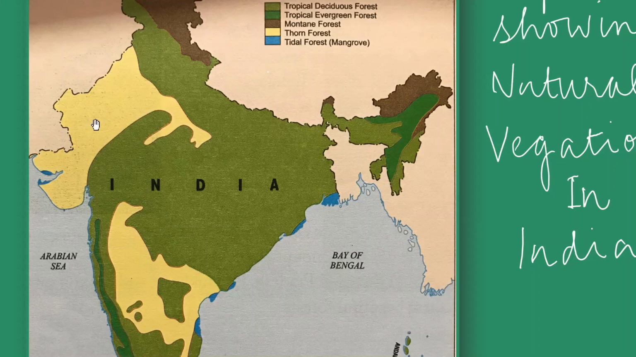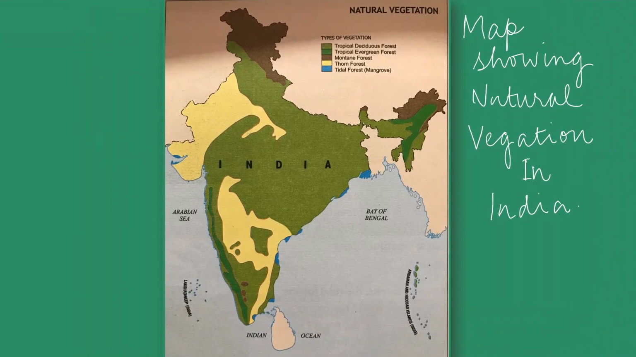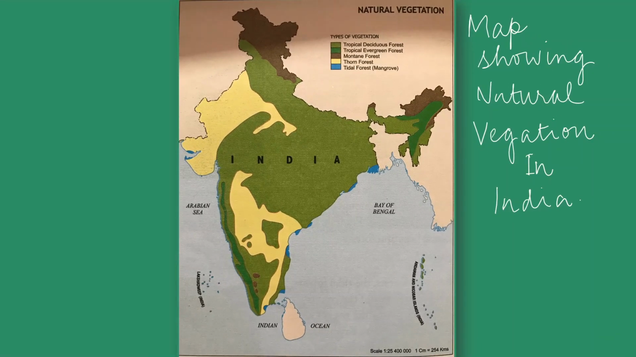And the area which is of a dark color, this dark color one, is tropical evergreen forest. These evergreen forests are in the northeastern part, and here in the coastal part. The Western Ghats are here, you will find those.